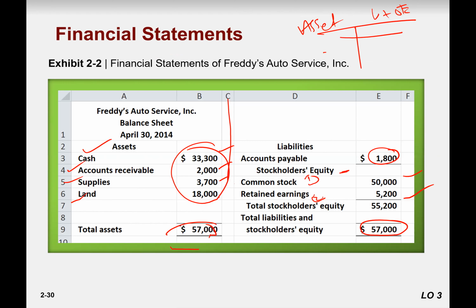If you pay close attention, this is just the rearrangement of the accounting equation, right? Assets is equal to liabilities plus owner's equity. But this is giving you meaningful information, plus this is required by law, and you need to present the balance sheet like this. So if I am in China and the other person is in Europe, you could just send this statement and both understand, whether they understand the Chinese language or English language or not, they understand the accounting language of the business, the form of the balance sheet as well, right?